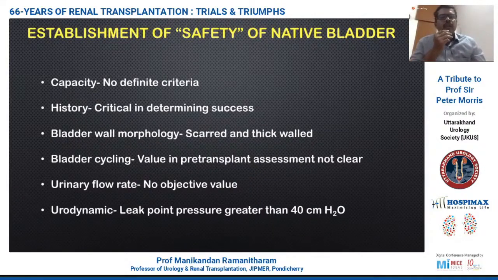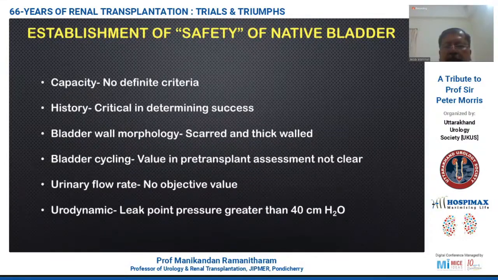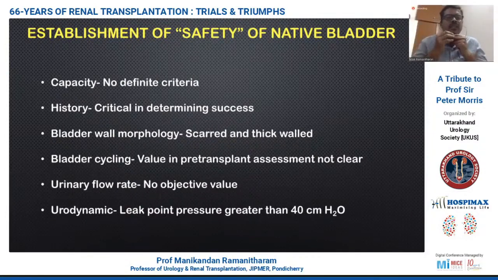So it is always better to implant the ureter into the native bladder. So we need to assess the safety of the native bladder before kidney transplant. The aspects we need to look at are the bladder capacity. The literature doesn't specify definite criteria on what the minimal bladder capacity should be in choosing such patients.